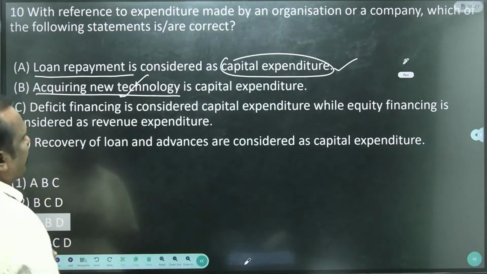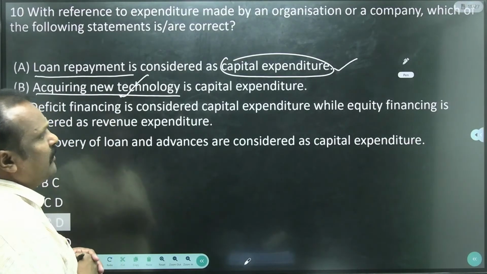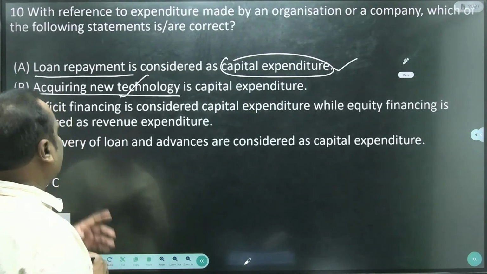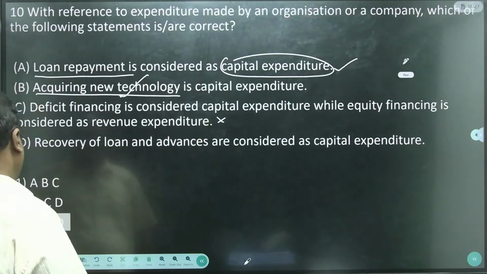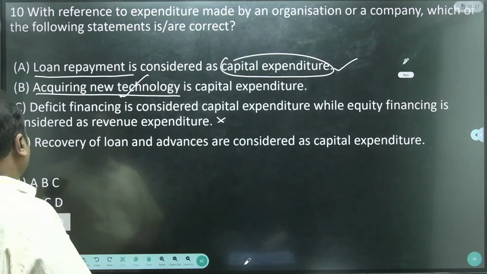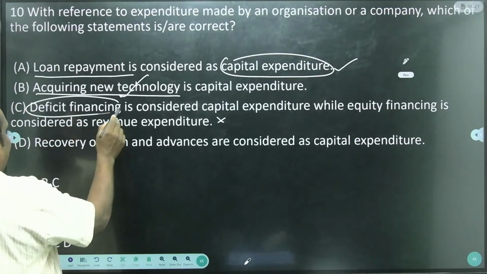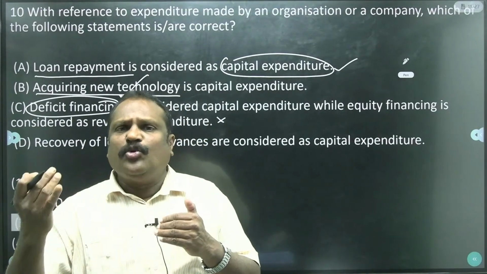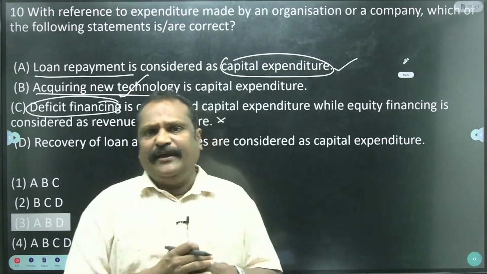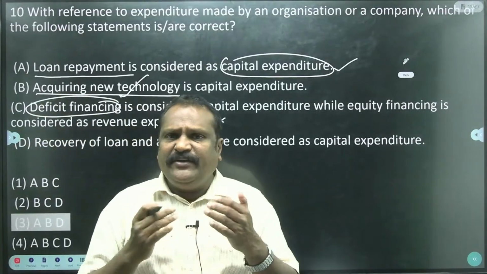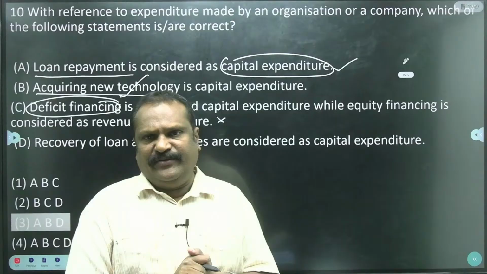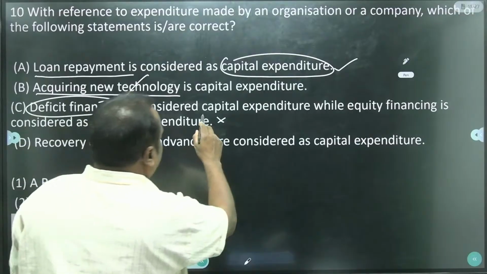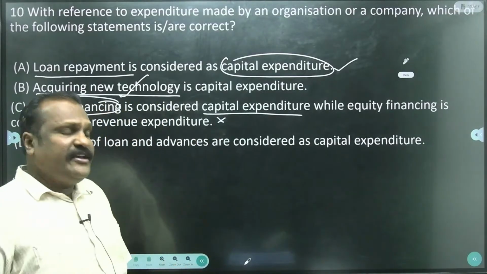And the deficit finance is considered as the capital expenditure. Wrong. Equity finance is considered as a revenue expenditure. So this statement is totally wrong. Okay. So why this statement? Deficit finance, the borrowing, the loans by selling the government securities in the market is known as the deficit financing. The deficit finance is nothing but only the non-tax revenue. See the deficit finance. So not the capital expenditure. This is the revenue expenditure.